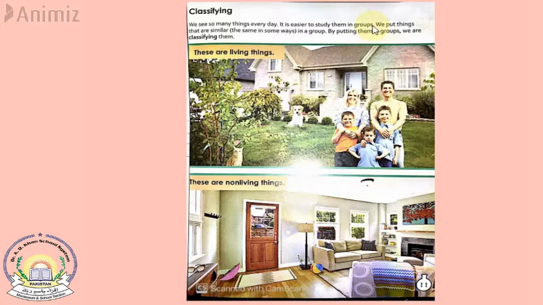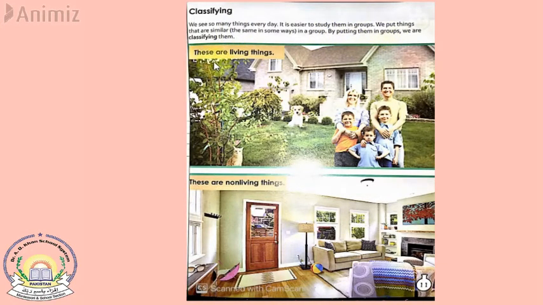Because there are so many things in the universe, when things are put into one group because they have similar features, then it's easier for us to study them. We put things that are similar, the same in some ways, in a group. So classifying basically means to put things that are similar to each other into a single group. So what is the definition of classifying? Classifying means to put things into different groups.